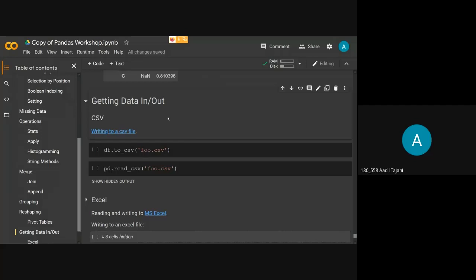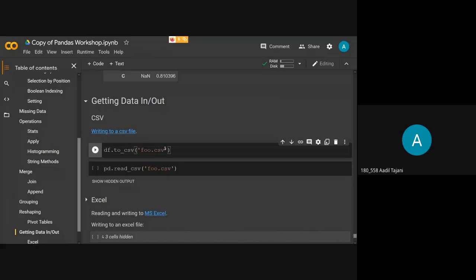You can just mount it, or you can also use different external sources or links.